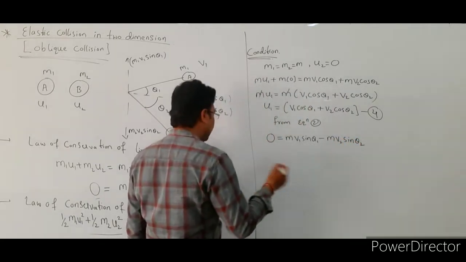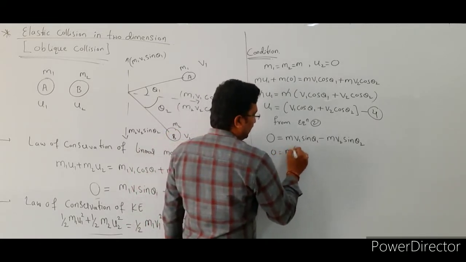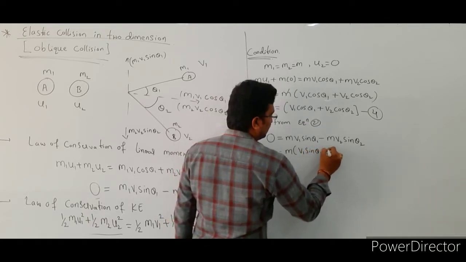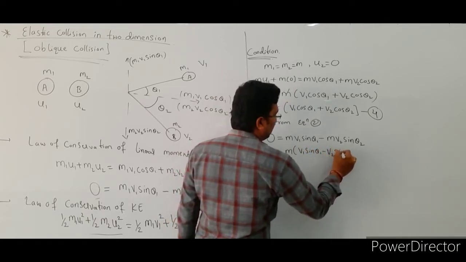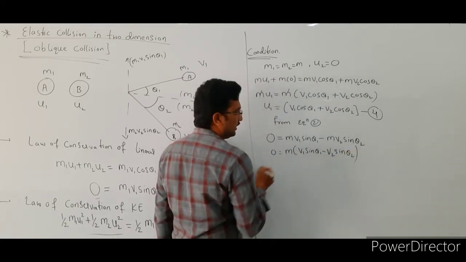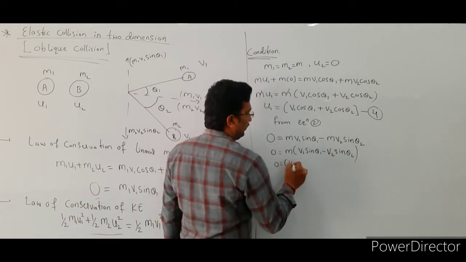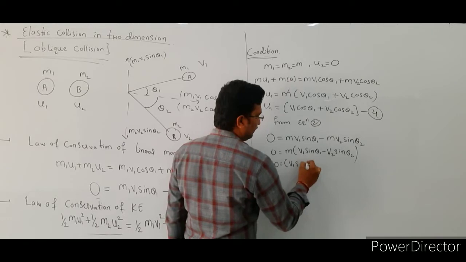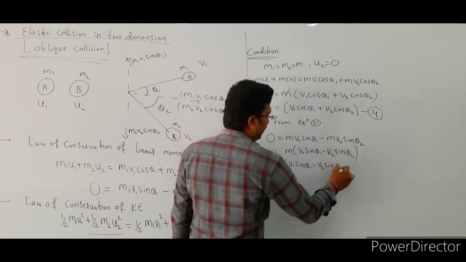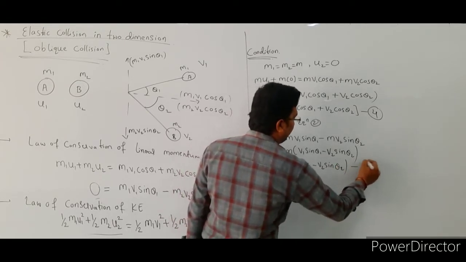Okay, see here, take m common: 0 is equal to m bracket of v1 sin theta 1 minus v2 sin theta 2. Take this m to the other side, then it becomes 0 is equal to v1 sin theta 1 minus v2 sin theta 2. So this is our equation number 5.